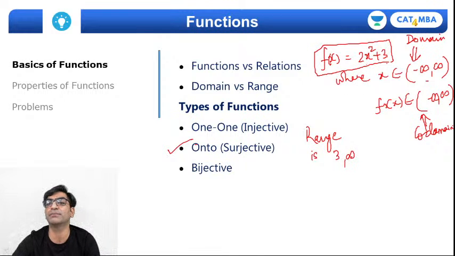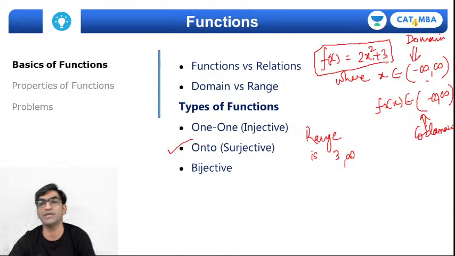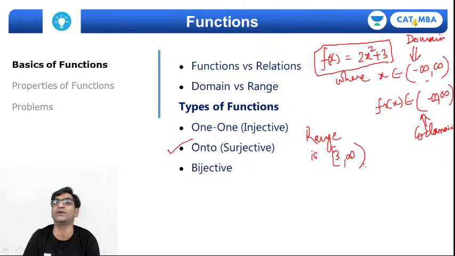Why? Because the minimum value of the function will be when I put x equal to 0. If I put x as 0, then f(x) will become equal to 3, right? So that's the minimum value that f(x) can take. All other values will be more than 3. So the range for this function is obviously going to be from 3 to infinity.